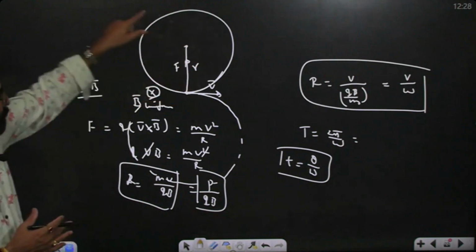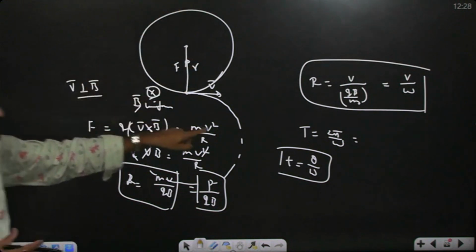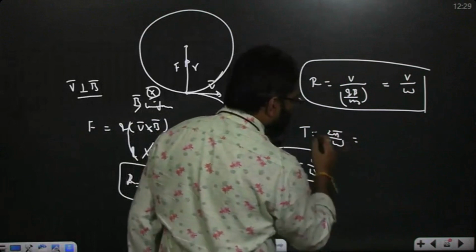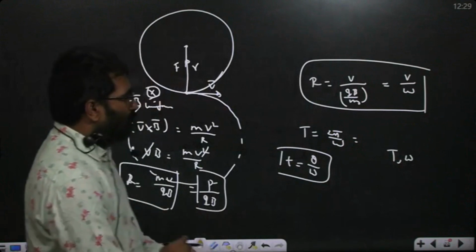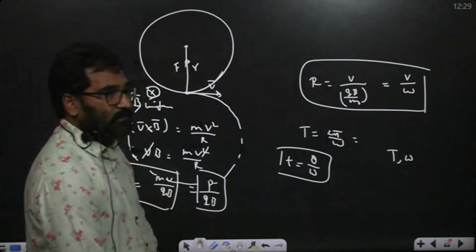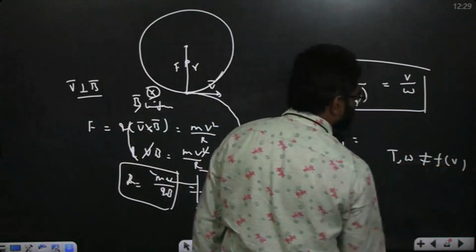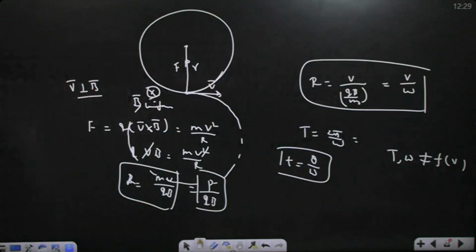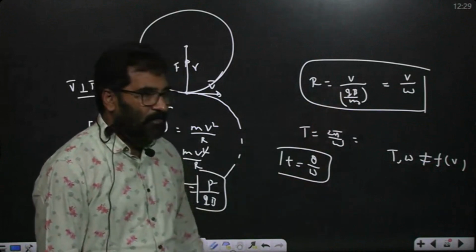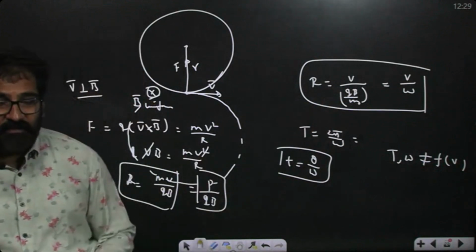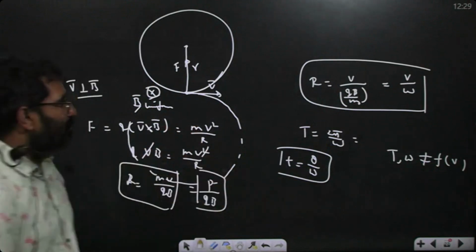Now, luckily, an infinite magnetic field is uniformly existing, so it forms a complete circle. Inside the magnetic field the time is 2π/ω. From this, remember, time period and omega are independent of the velocity of the charged particles. It is not a function of velocity, and also not of the electric field. The electric field concept is not there here.